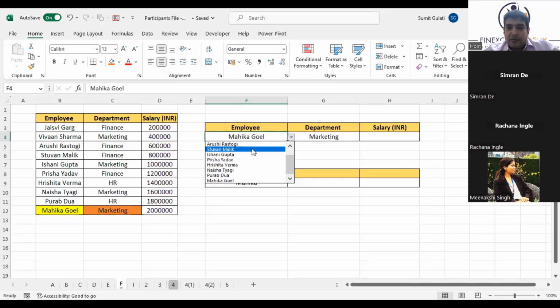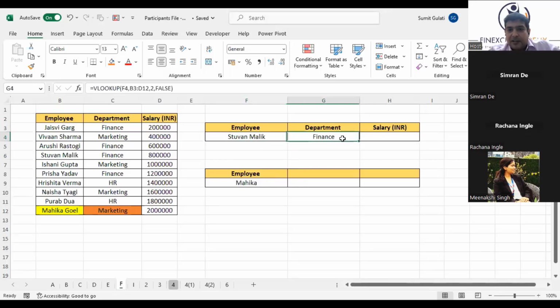In which department is Stu1 working? He's working in finance, right? The moment I select Stu1 out here, the beauty of it is this will automatically change to finance. Why? Because Excel will look for Stu1 and retrieve the value in the second column of this array, which is finance. I'll select this name. It will work for this also.